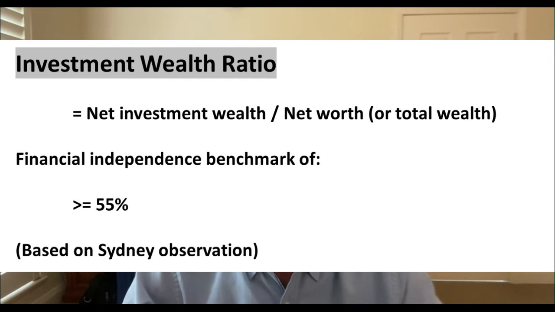As a rough rule of thumb, but it's not hard and fast, we look for the investment wealth ratio to be above 55% of total wealth to be consistent with financial independence. The 55% is based on Sydney observation. The appropriate benchmark may vary by regions across the country and between countries.